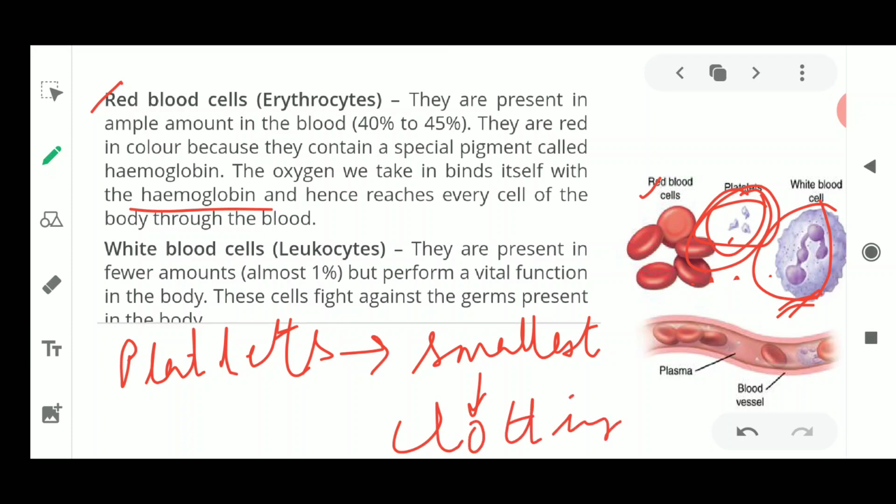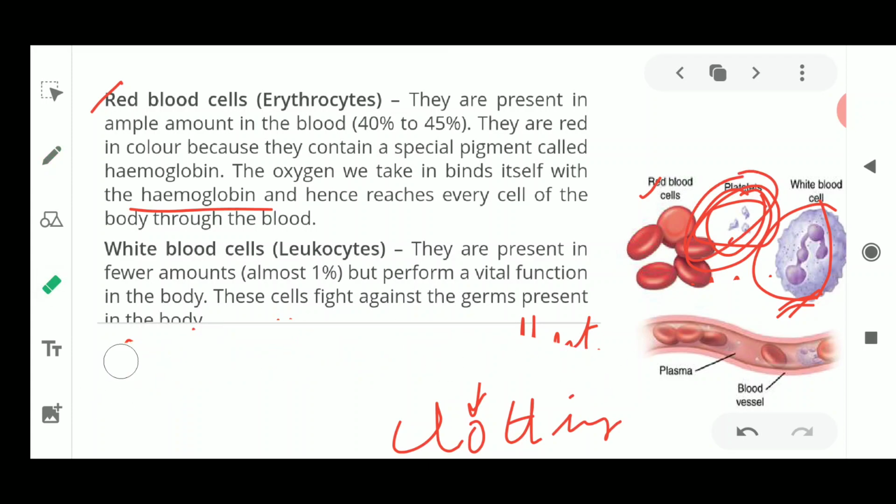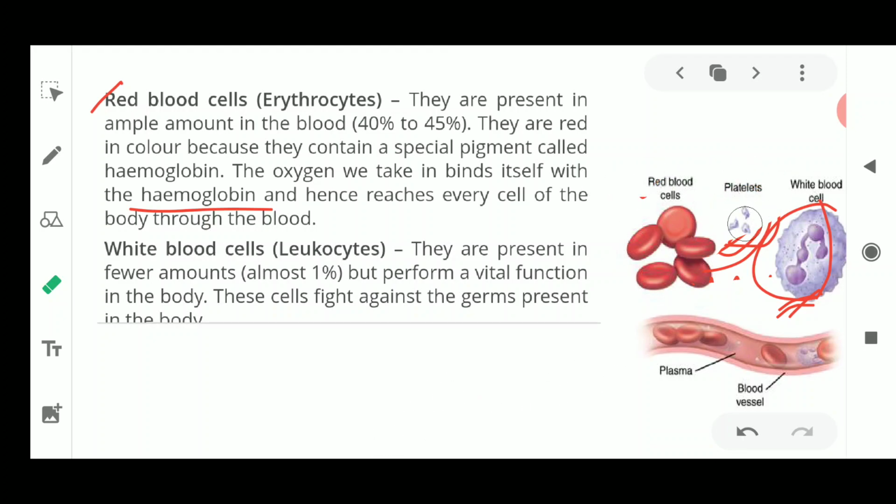You know that whenever blood flows out from a cut finger, after some time it stops. Why is it stopping? It is stopping because of these platelets. The main function of platelets is to clot the blood. Clotting means making a network of these platelets, because of which the blood does not come out from the cut portion of your finger.